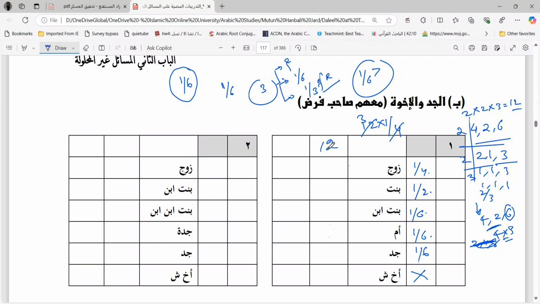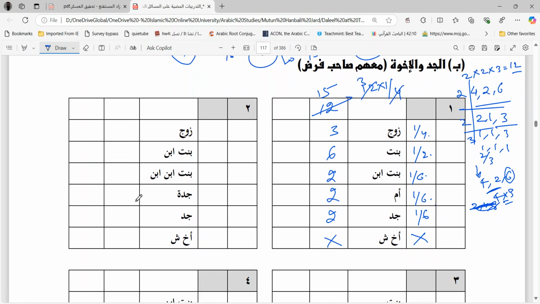The LCM is still 12, which means 3, 6, 2, 2, 2. Add them up: 2, 2, 2, 6, 6, 12, 13, 14, 15. So the mas'ala changes to 15, which means the shares of all these people get reduced proportionately in order to accommodate the grandfather. So this is how we gave the grandfather 1/6.